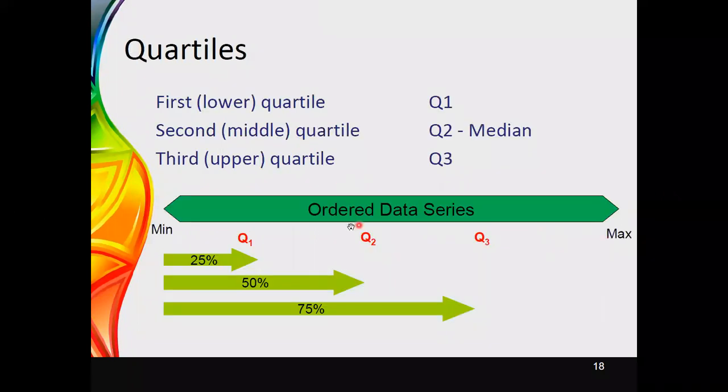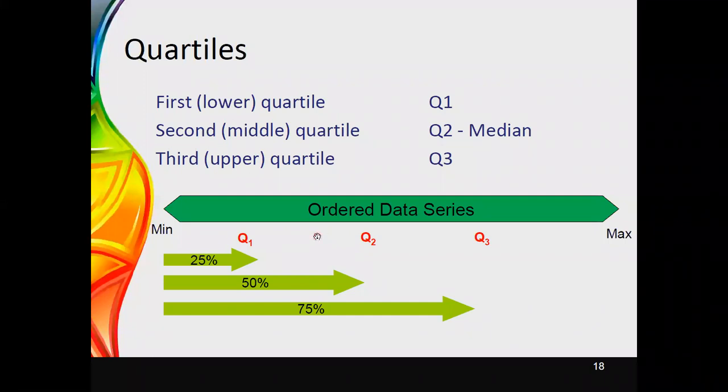The next set of values that we are considering for central tendency is quartiles. Quartile is another method that we can use to identify the position of a data set.